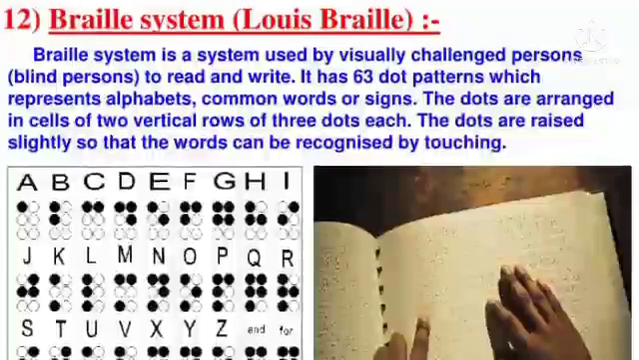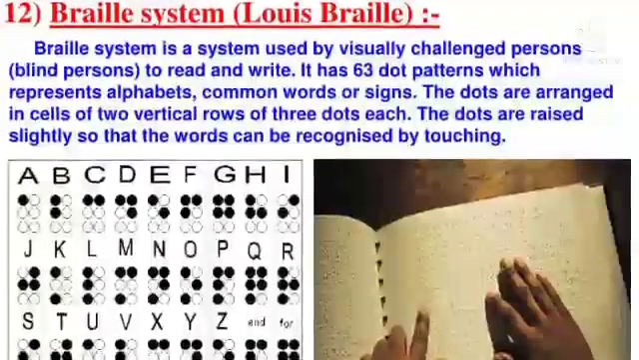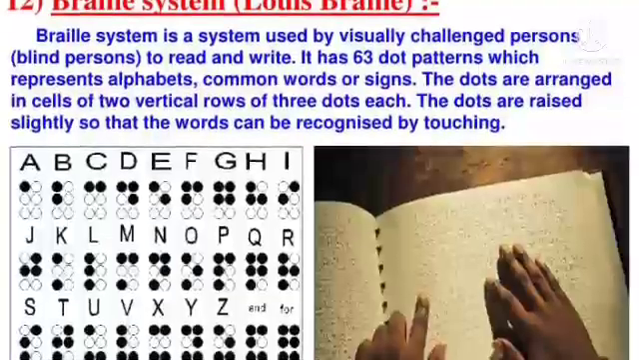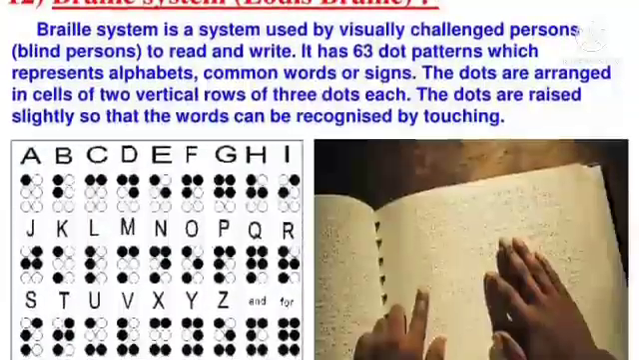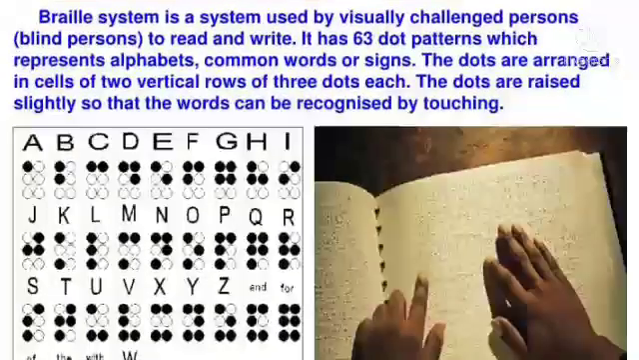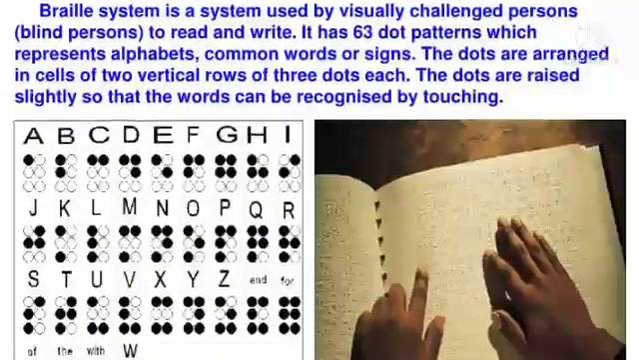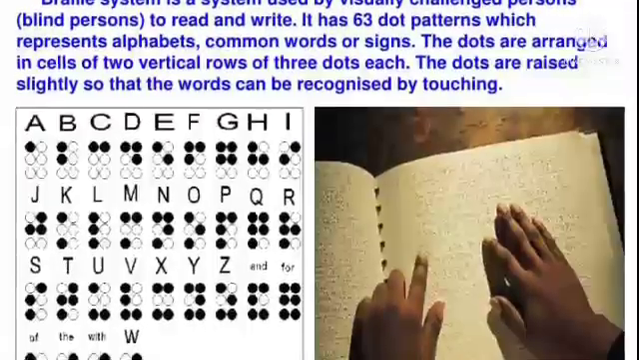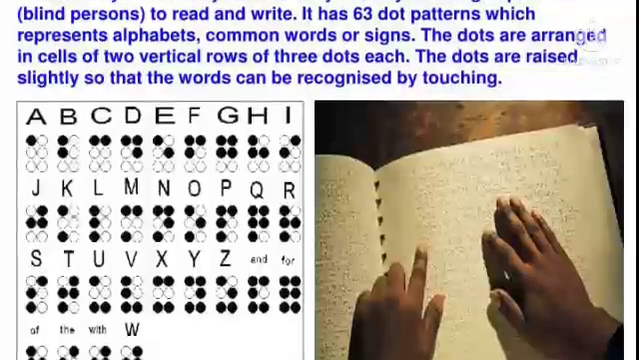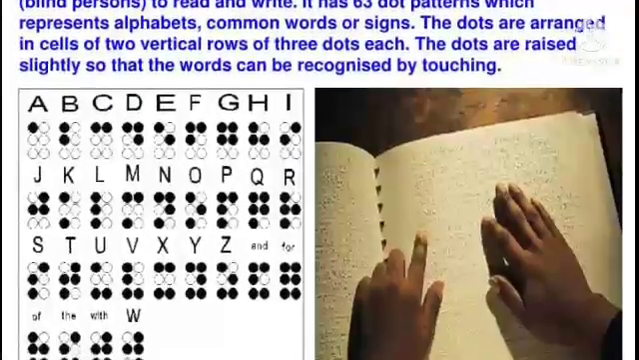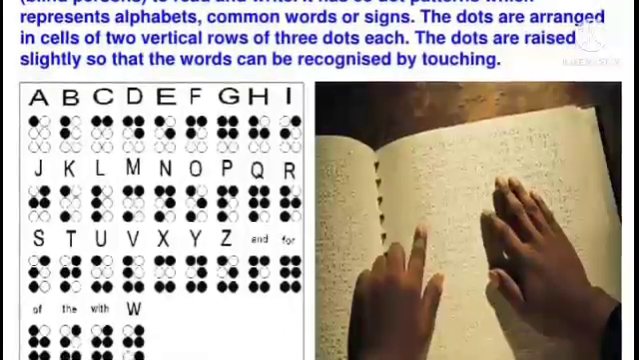Braille system, that is Louis Braille. The Braille system is a system used by visually challenged persons, that is the blind, to read and write. It has 63 dot patterns which represent alphabets, common words or signs. The dots are arranged in cells of two vertical rows of 3 dots each. The dots are raised slightly so that the words can be recognized by touching.